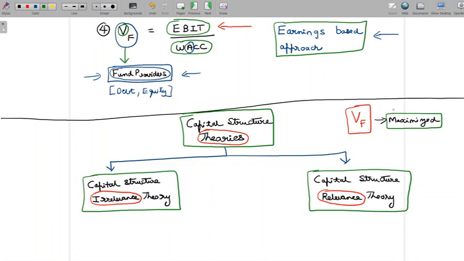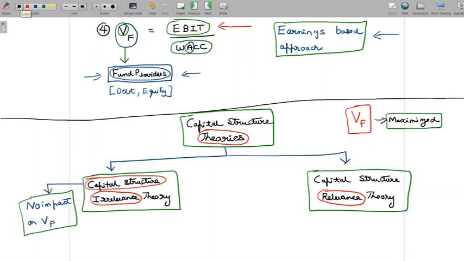Now here is where irrelevance theories tell us that the capital structure has no impact on the value of the firm. So when I say irrelevance theory, these theories tell us there is no impact on the value of the firm. Any capital structure is as good as any other capital structure.